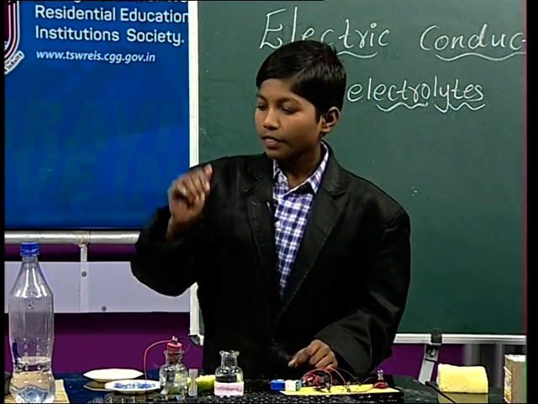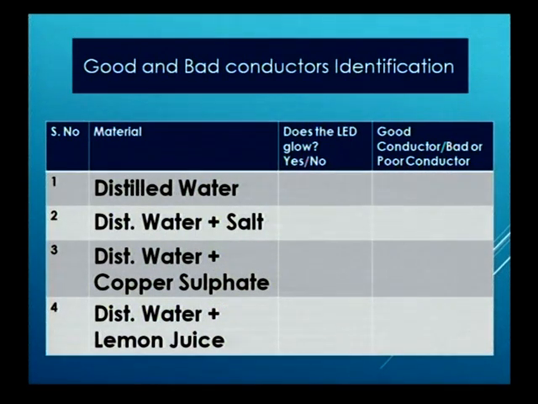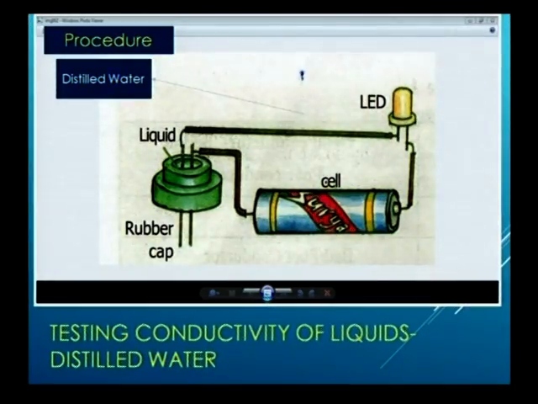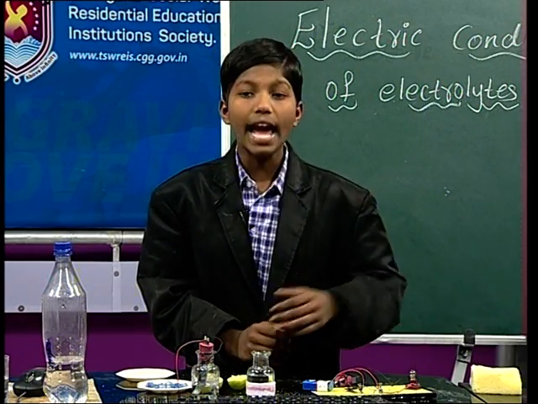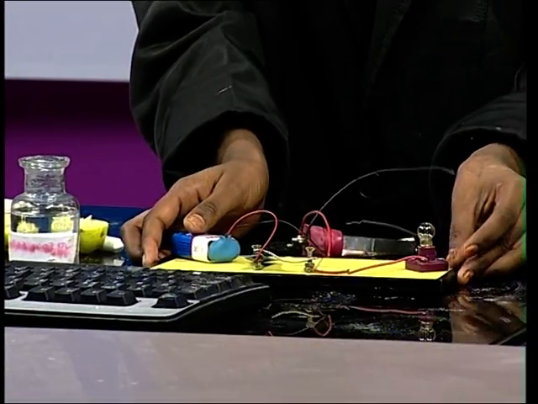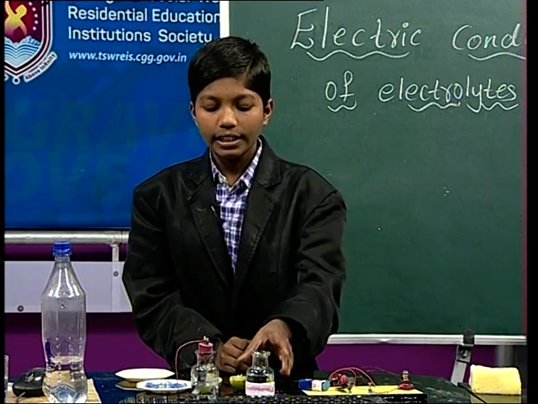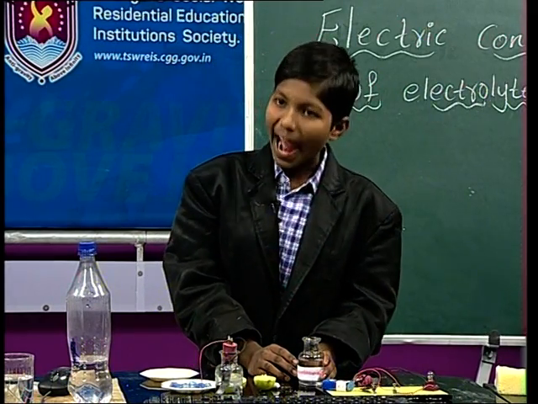Yes friends, please keep your eyes on the screen. Here friends, first one is distilled water. We have already completed the distilled water experiment. Then coming to the second, and friends, we have done an experiment with distilled water. Then which result would we give? Yes, we have got that the distilled water does not allow the electricity to pass and the LED bulb does not glow. So we say that the LED bulb does not glow and distilled water is a bad conductor.